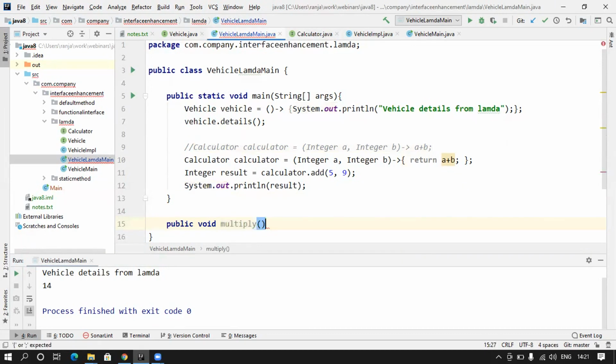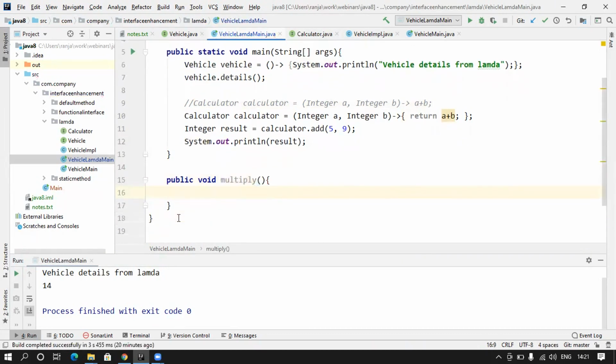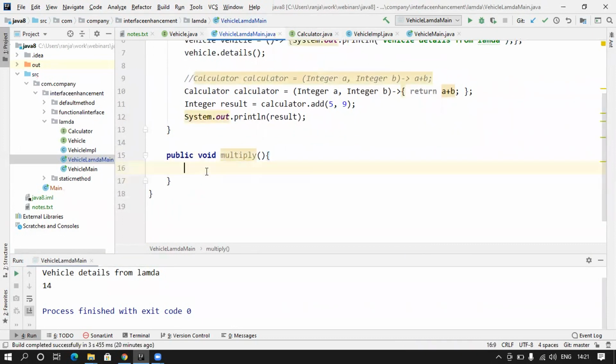Then you simply basically have to do a few things to convert it into a lambda expression. So here, let's say you put system.out.println and you say I am a normal function. So let me convert this.